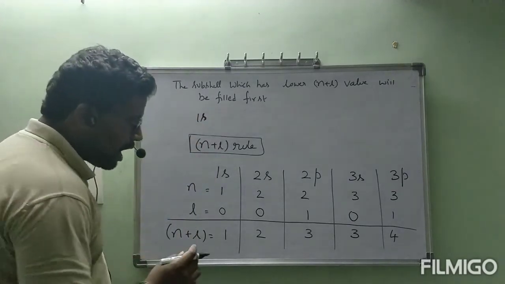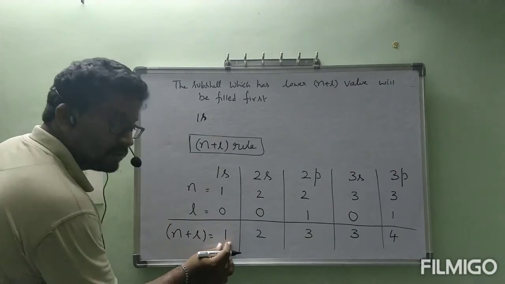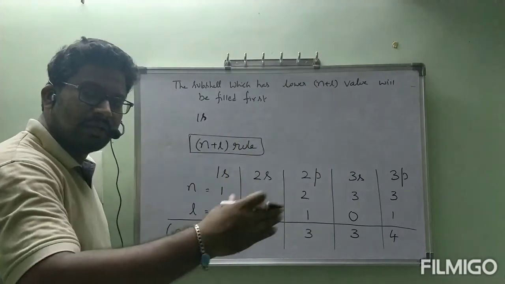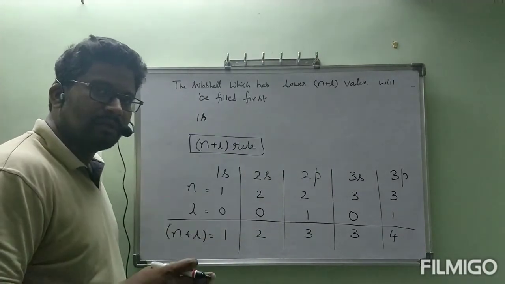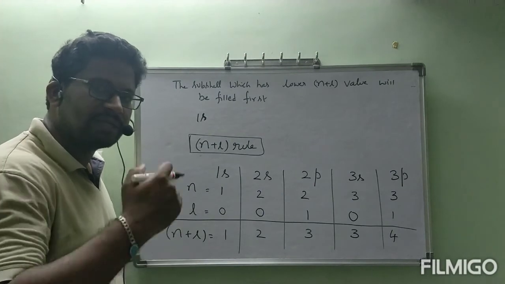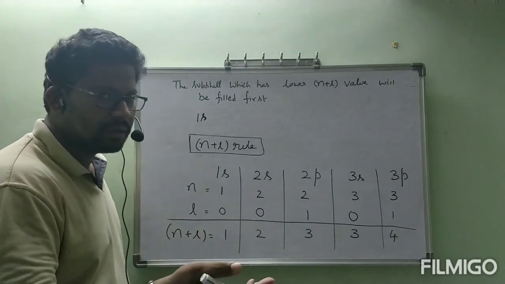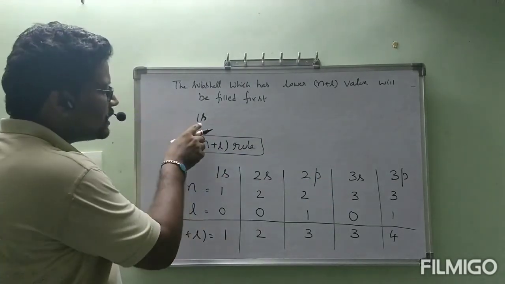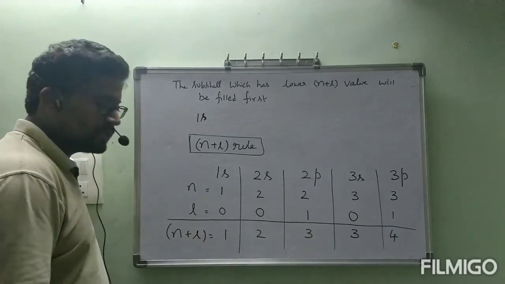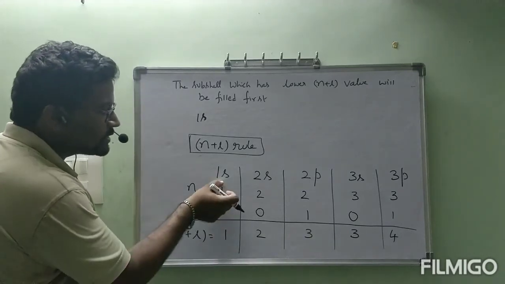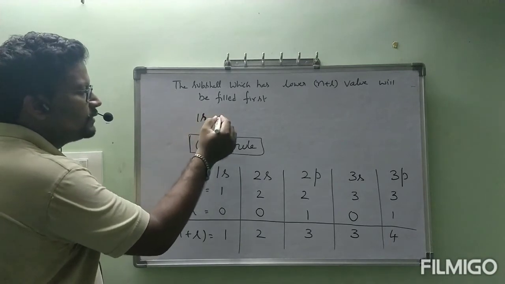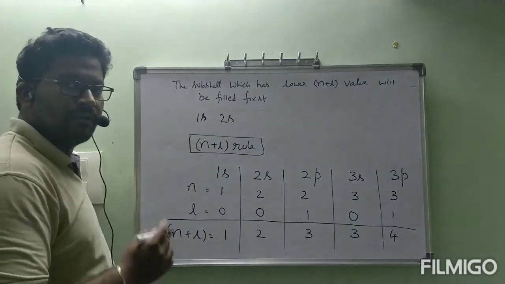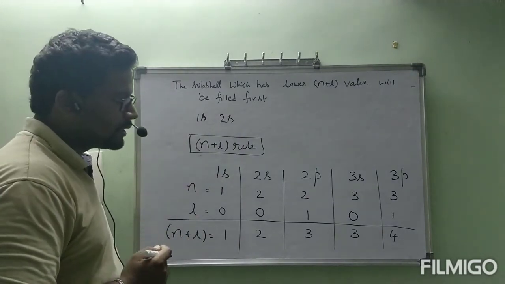After the n plus L value of 1, what is the next value? 2. Like that it keeps increasing by one. The n plus L value must increase. First the lower n plus L value will be filled, after that the next lower, and like that it is going to increase. What is the lowest n plus L value out of all the subshells? This is 1. So first 1s will be filled. After that next will be 2s. 1s, 2s.